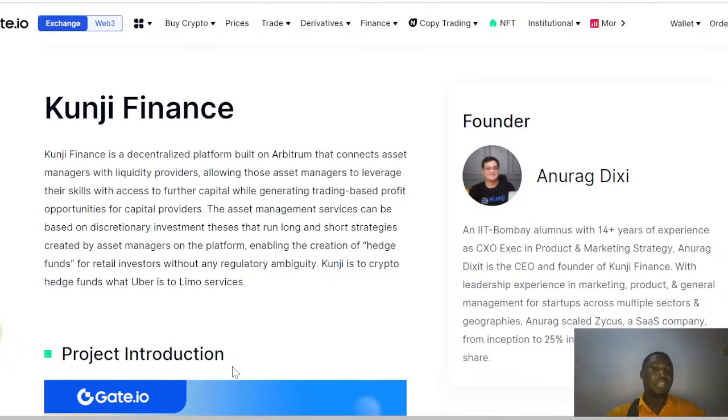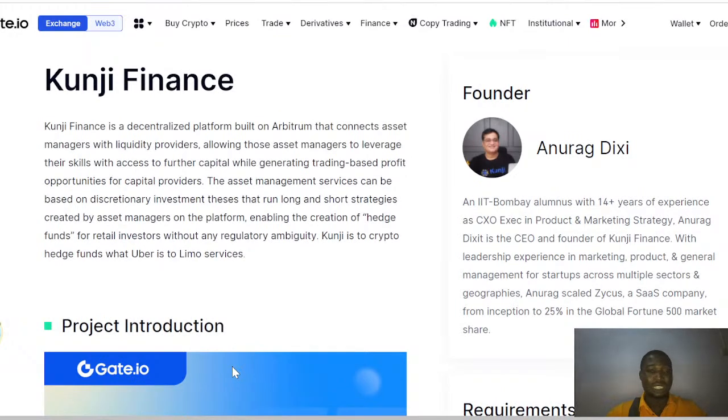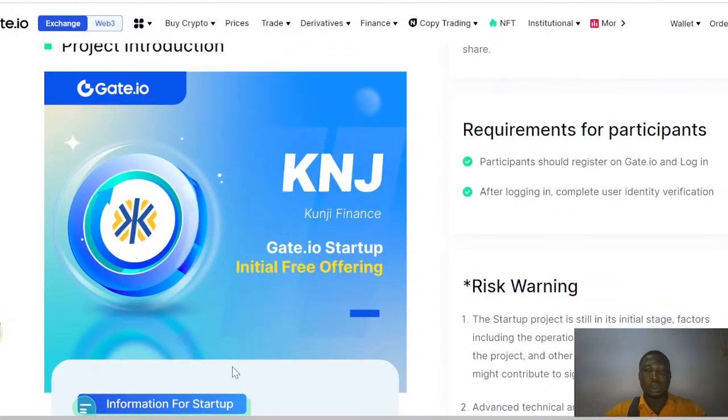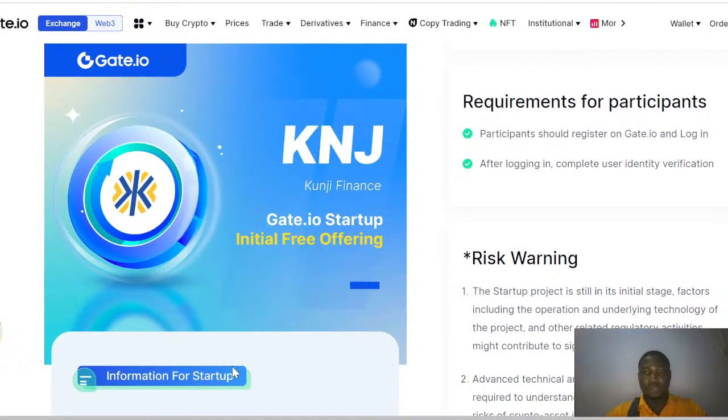Uber is kind of a lemon service when looking at it, and we can also say that we know who the founder is, and we will come to who the founder of this project really is. So this project, you can see it here on Gate.io, Fuji startup, an initial coin offering, in which you can get an airdrop of this project currently.